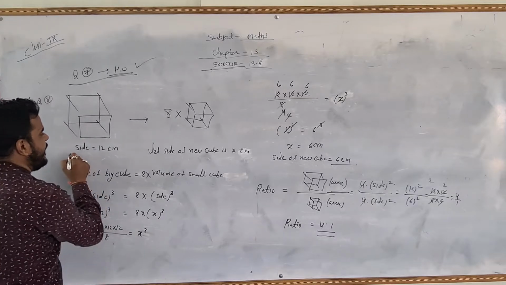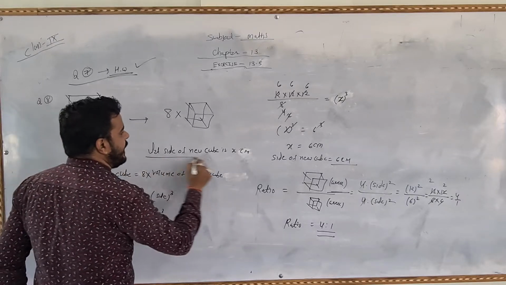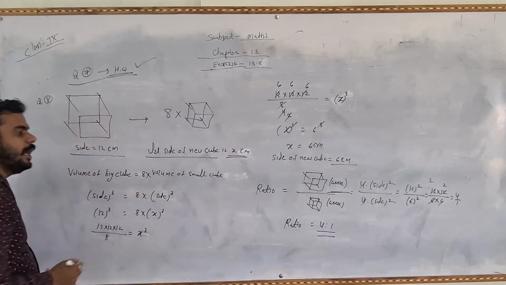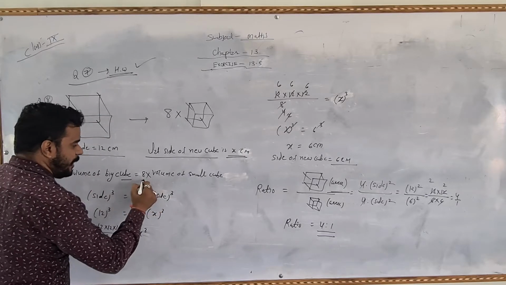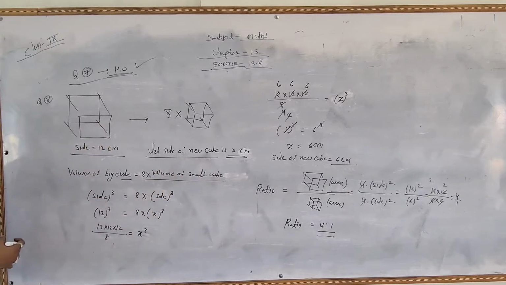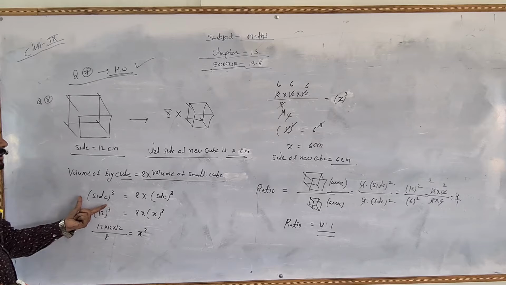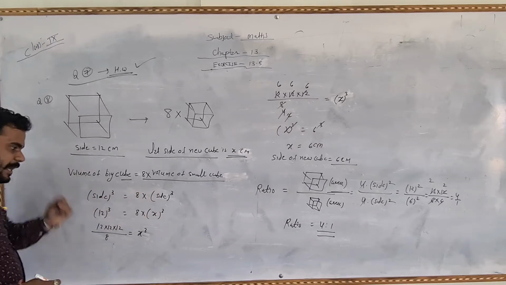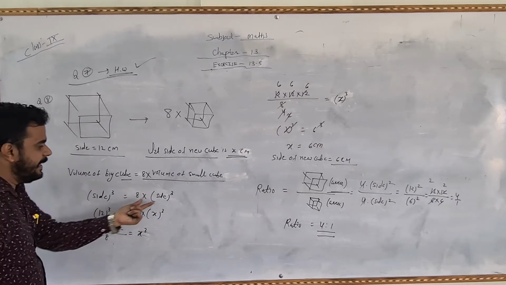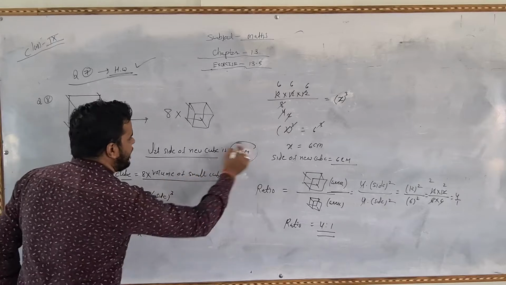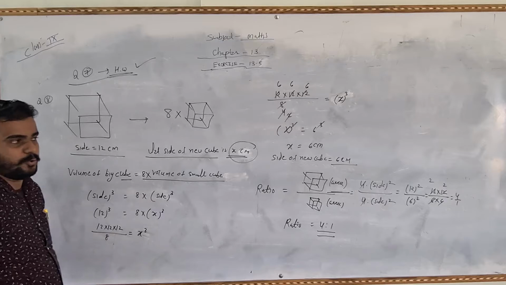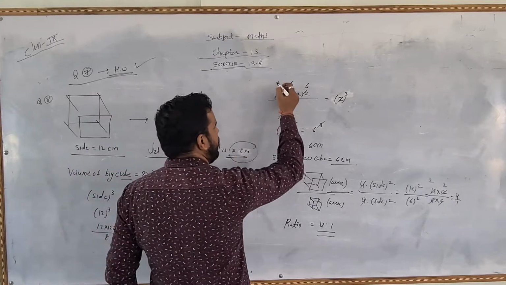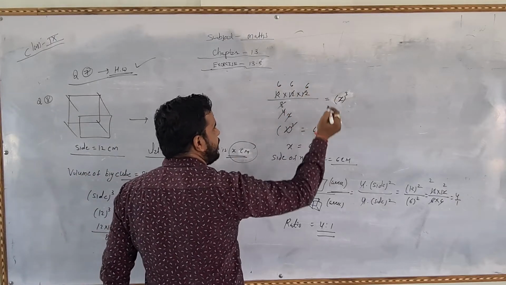So first of all, the side is given as 12 cm. Let the side of the new cube be x centimeter. So we use the condition like this: the volume of the big cube is equal to 8 multiply the volume of the smaller cube, because there are 8 pieces. The volume of the big cube is side cube, then 8 into side cube. Here the side is given, 12 cube, and 8 multiply x cube. So 12 multiply 12 multiply 12 upon 8 is equal to x cube. Then we will cut from the table of 2. Then we will get 6 multiply 6 multiply 6.